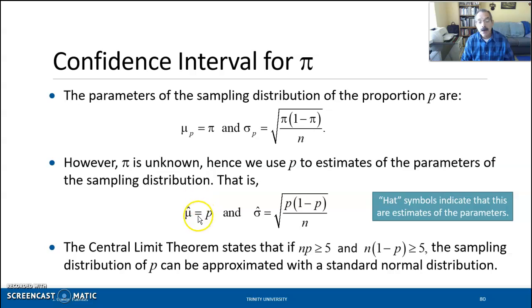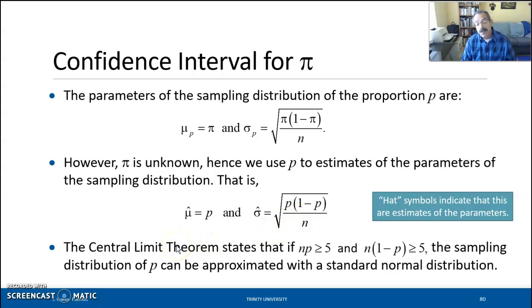And so now what we have are the estimates of the mean and the standard deviation of the sampling distribution of the proportion, because we're using the point estimate, the sample proportion. And this hat symbol in statistics means estimate. So these are the estimates of the mean and the standard deviation of the sampling distribution of the proportion.